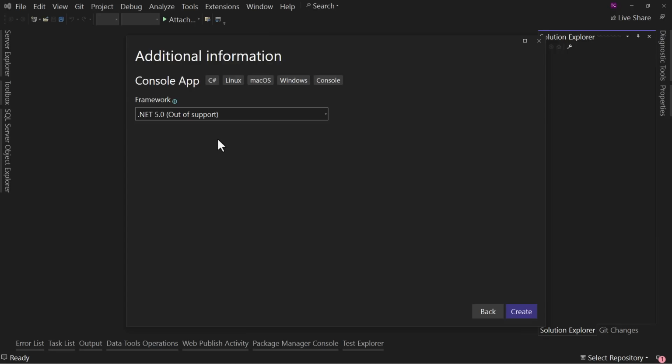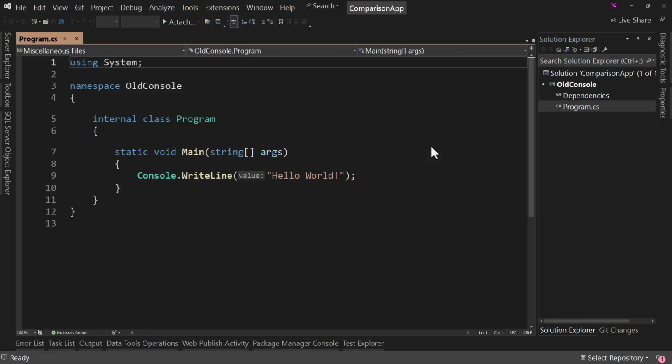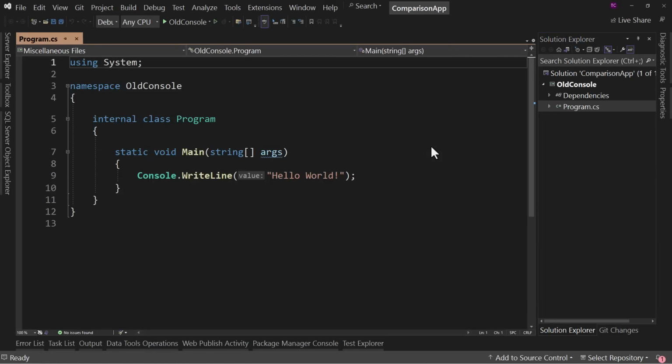Now we could have chosen .NET Core 3.1, or we could have even gone back to .NET Framework and seen the exact same thing. But .NET 5 will work for us. We're going to hit Create and look at the old way of doing things. This is the console application in what many feel is the right way of doing things, which is to have your using directive, you have your namespace, your internal class program, your static void main, and then your code.